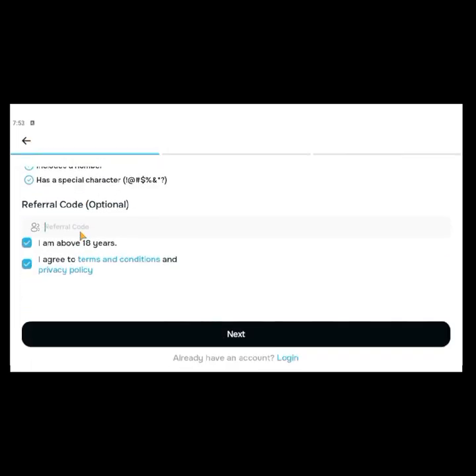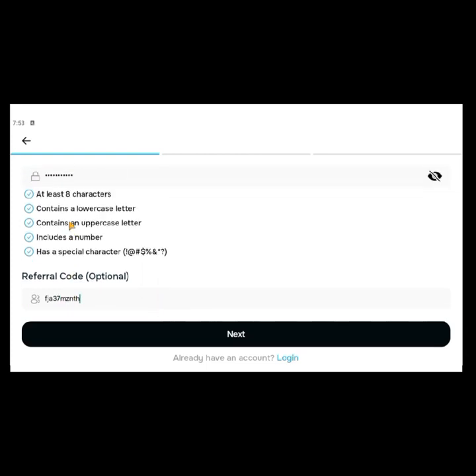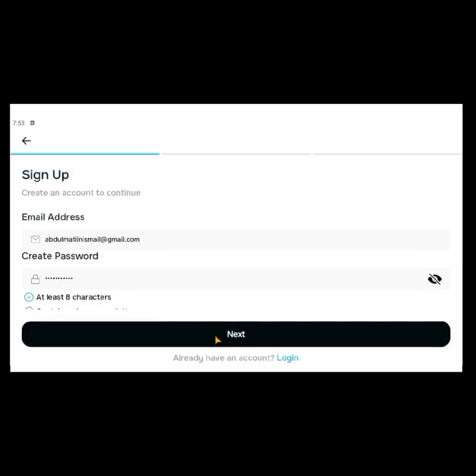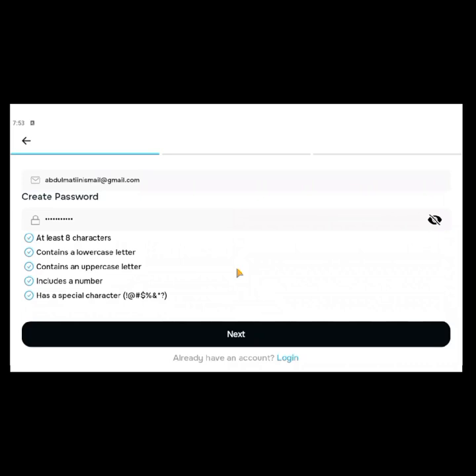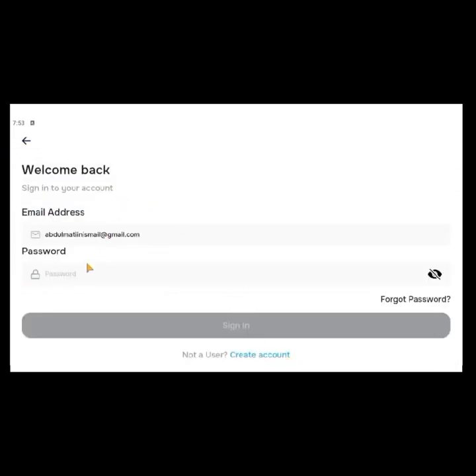So I'm going to drop my referral code in the description. Please, you can use the referral code to create an account. So let me see the referral code. I'll add it there. Let's see how it works. Okay, so I'm seeing FJA37MZNTH. Okay, so that's the referral code. So when you are registering, please use the referral code. Already exists. Okay. So when it's your time to register, please ensure you use the referral code. Since I already have the account that's created already for me, so let me now